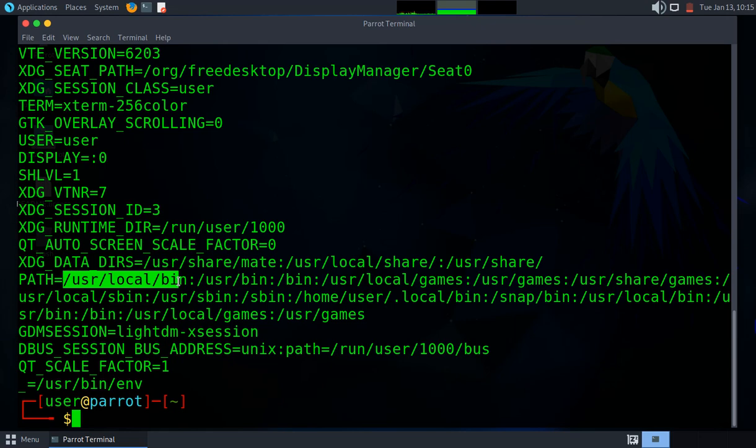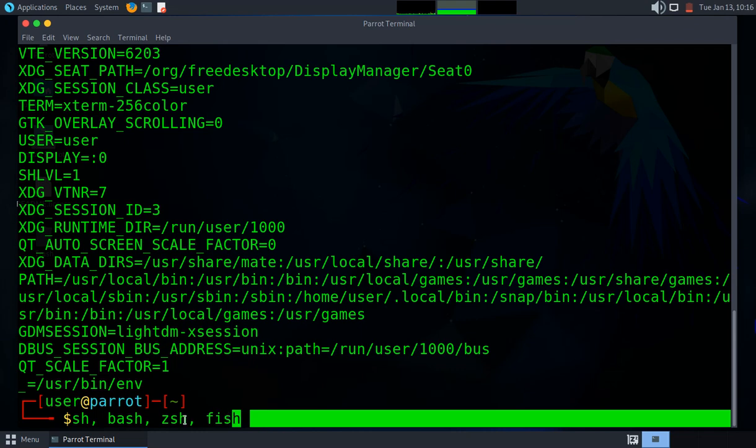Linux supports many shells, and some common ones include sh, which is the original Bourne shell. We have bash, called the Bourne Again shell, and it is the most popular. Another one is zsh, the Z shell. And we have another one called fish, which stands for friendly interactive shell. The sh letters mean shell.